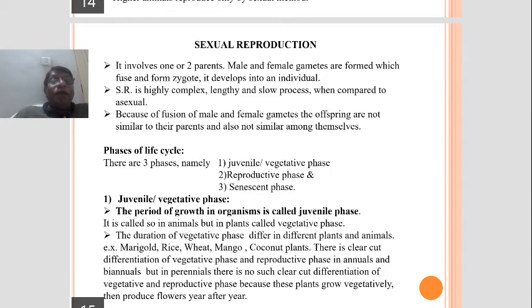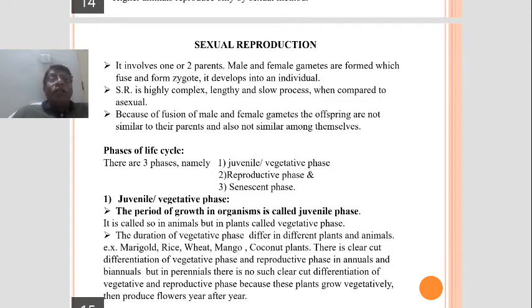A clear-cut differentiation of vegetative phase and reproductive phase may be observed in annuals and biennials.